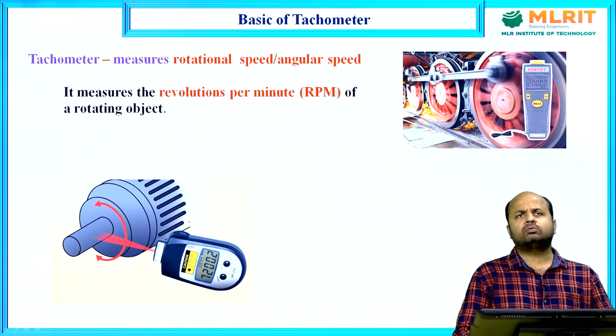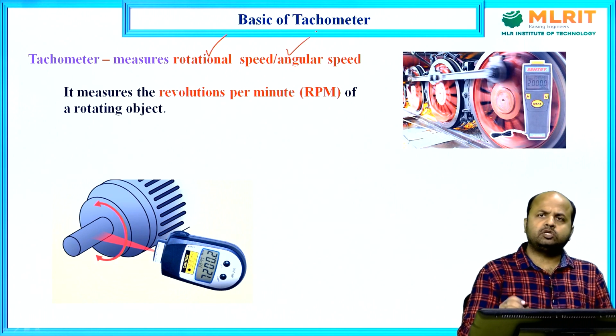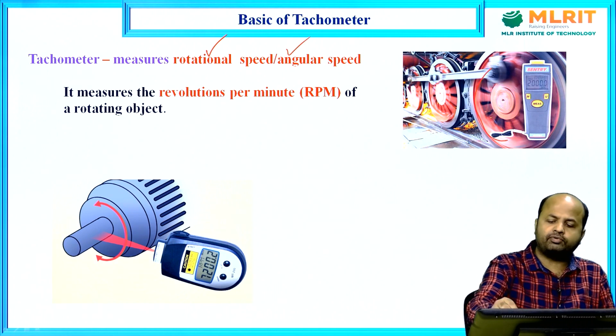Now, basics of tachometer. Actually, what do you mean by tachometer? The word tacho means speed. Tachometer is a device which can measure the rotational speed or angular speed. It is used to measure the rotation of any device.